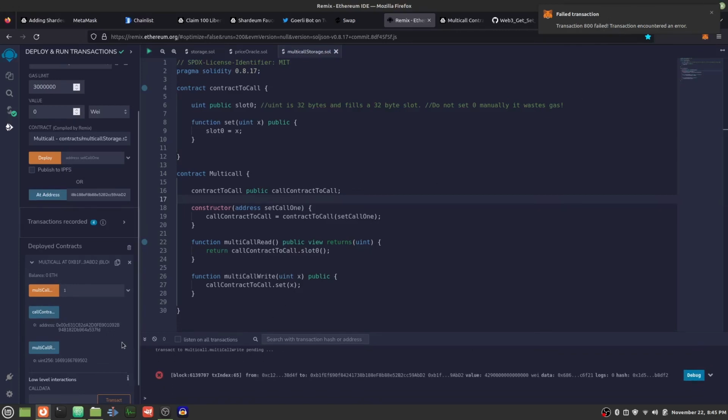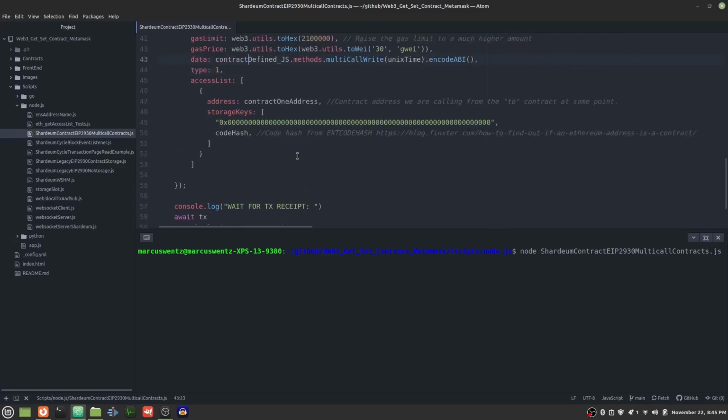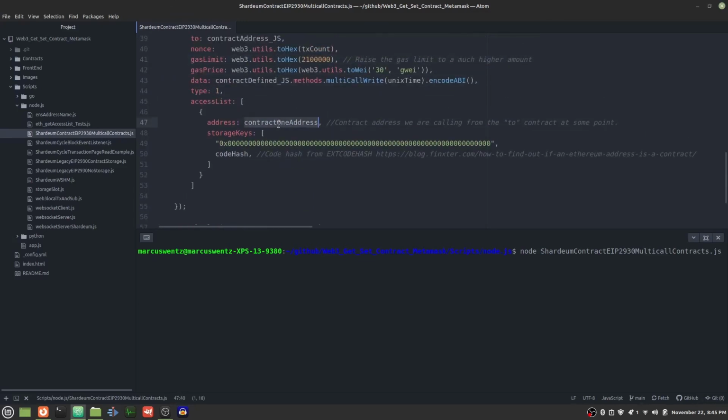Failed transaction as expected. So let's pay attention to this value here. It ends in 502. We have a script here where we have an access list. The way this is structured is we have the other contract we're going to interact with, and then we have its storage slot, and then a code hash here for that address.